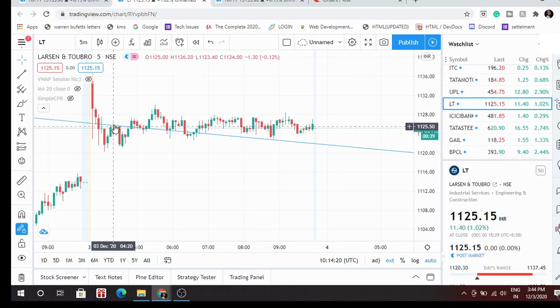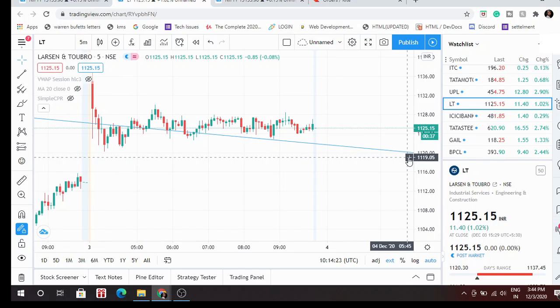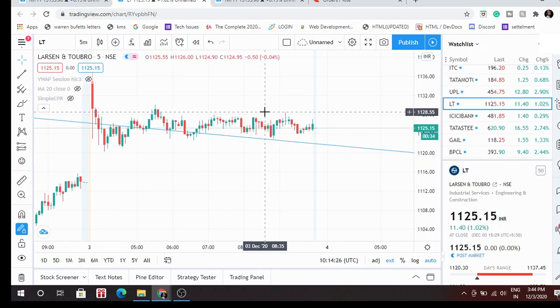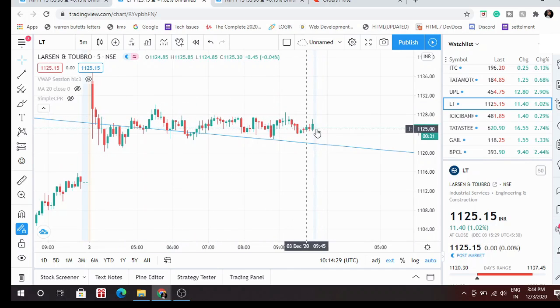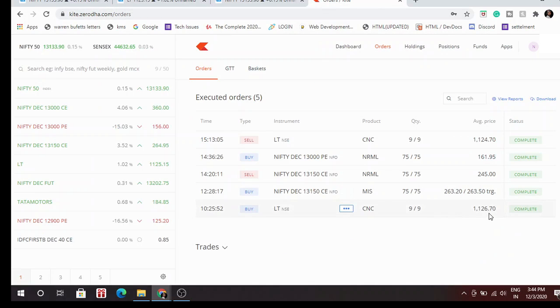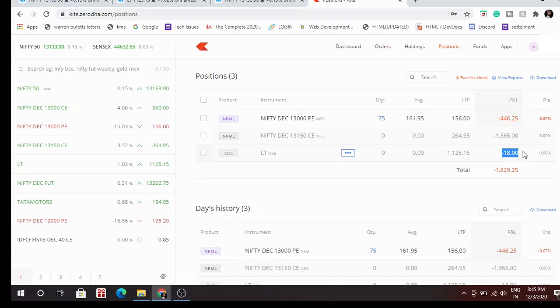But what I noticed was that this trend line was in a down move. This share was respecting this trend line, but it was going down and down. I kept this for the full day, and I bought it at, as I told you, 1126 and 70 paisa. In loss, I did not take many shares there. I took only 9 shares because this was the capital I had, and I sold it at 1124 or 2 rupees, a loss of 18 rupees, as you can see here.